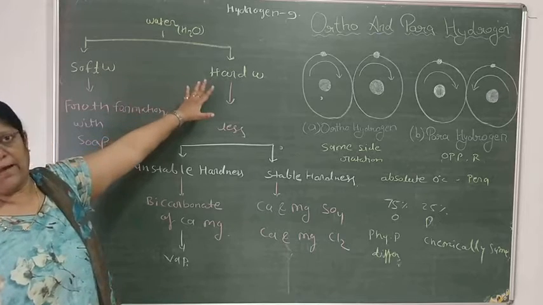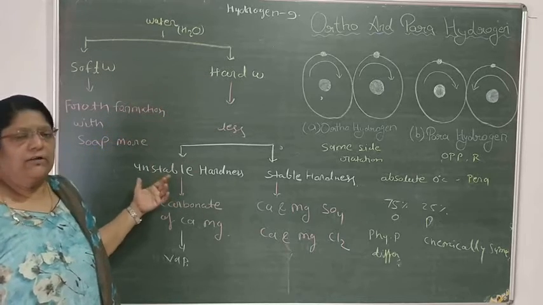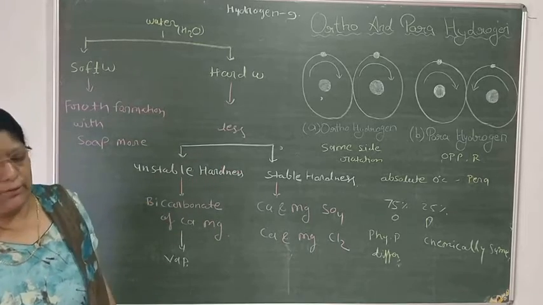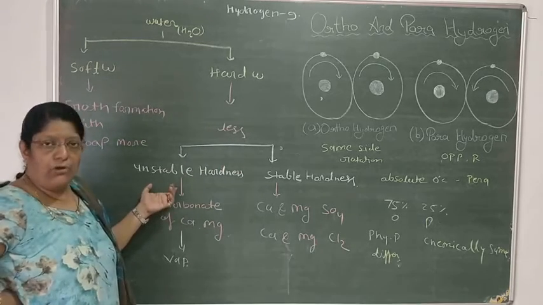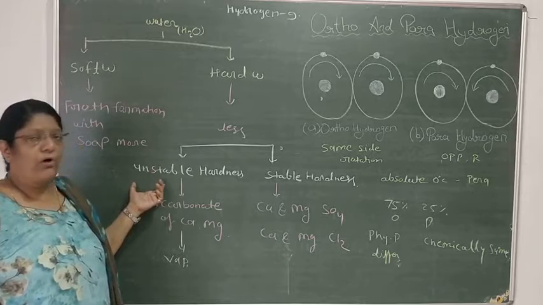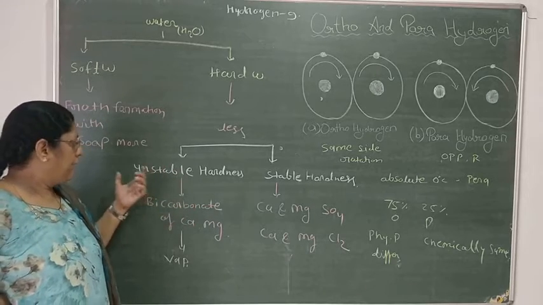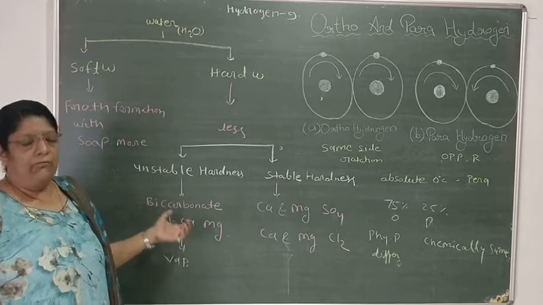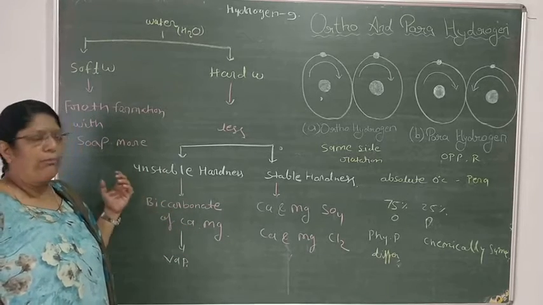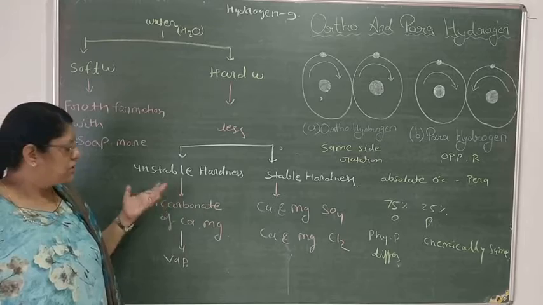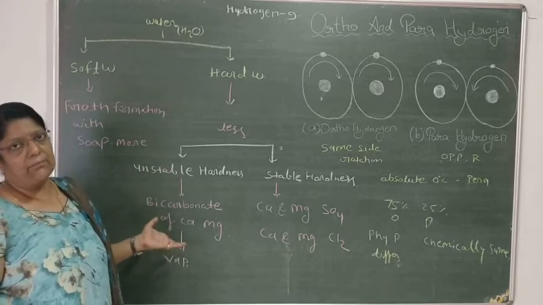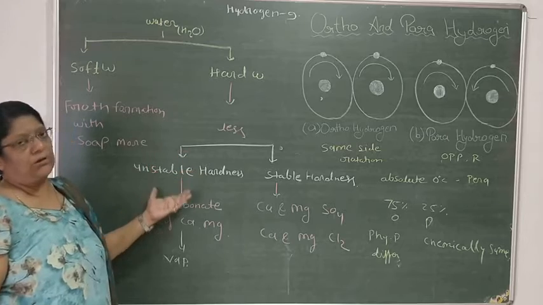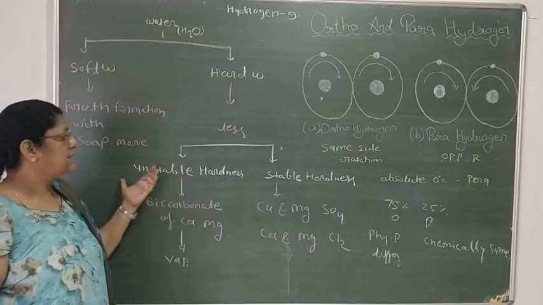Now we are dividing hard water into two portions. First is the unstable hard water, second is the stable hard water. Unstable hardness of water develops because of the bicarbonates of calcium and magnesium. Whenever magnesium bicarbonate and calcium bicarbonate are present in water, such water is considered as having unstable hardness.